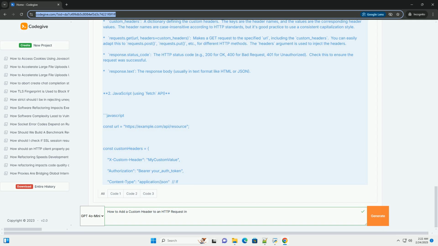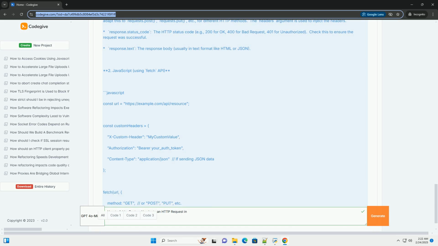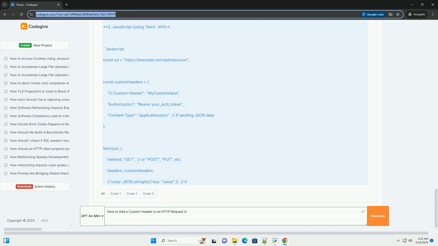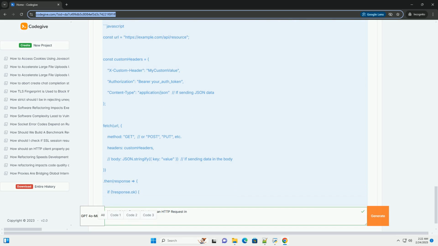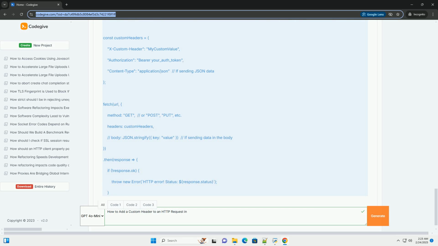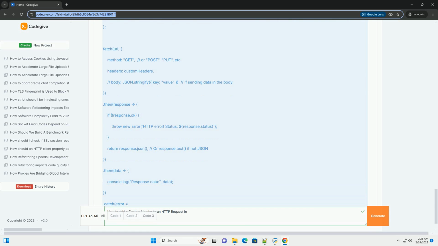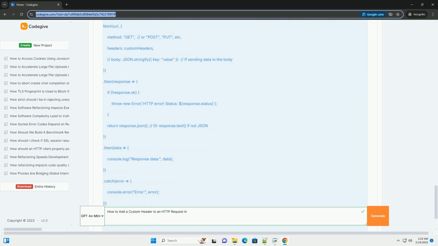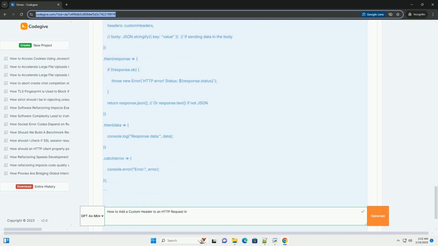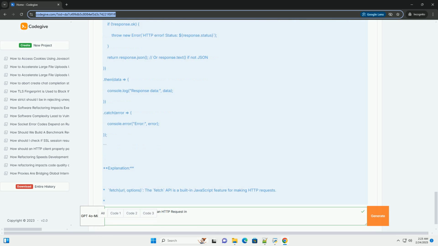General principles. The basic process for adding a custom header is usually the same across different programming languages and libraries. 1. Create an HTTP request object, instantiate the object that represents your HTTP request. 2. Set the header, use a method provided by the library to set the custom header by specifying the header name and its corresponding value. 3. Send the request, execute the request, which includes the header you've added.